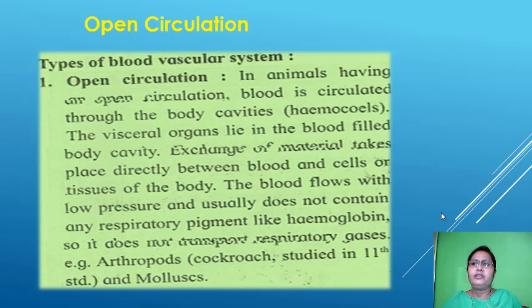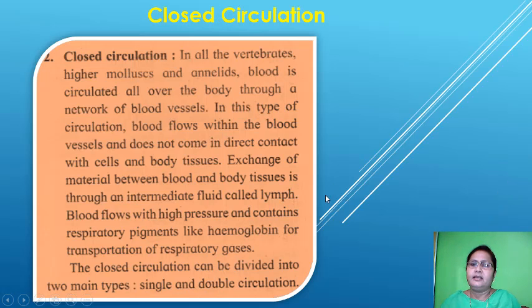The blood flows at low pressure and usually does not contain any respiratory pigment like hemoglobin, so it does not transport the respiratory gases. For example, arthropoda such as cockroach, and mollusca.